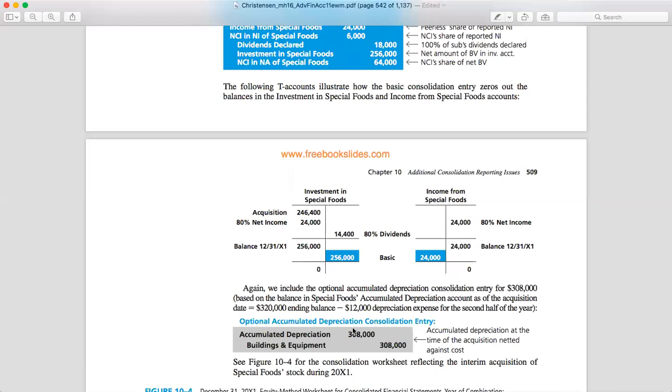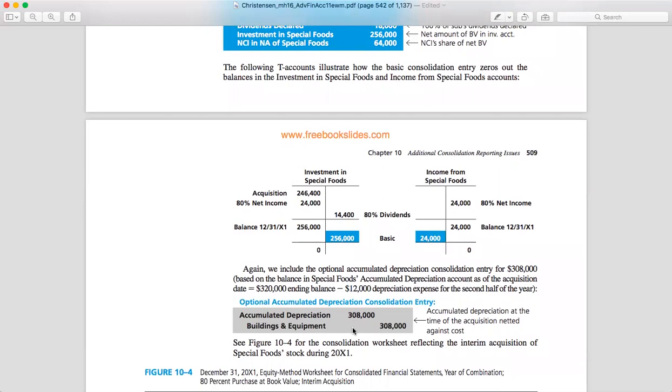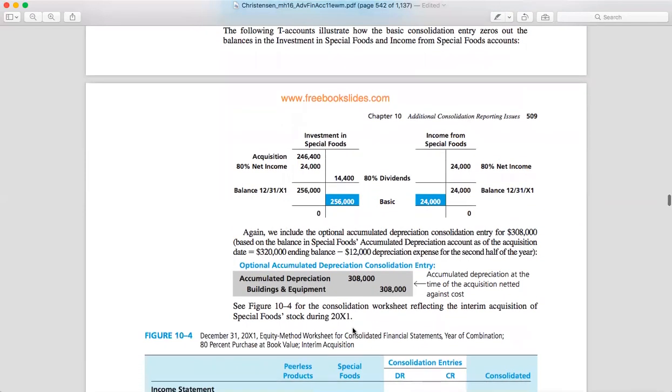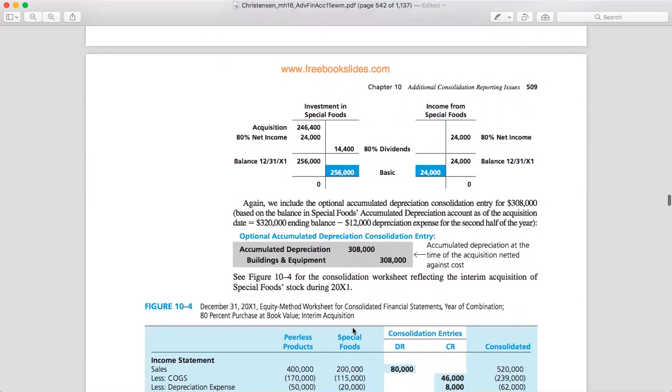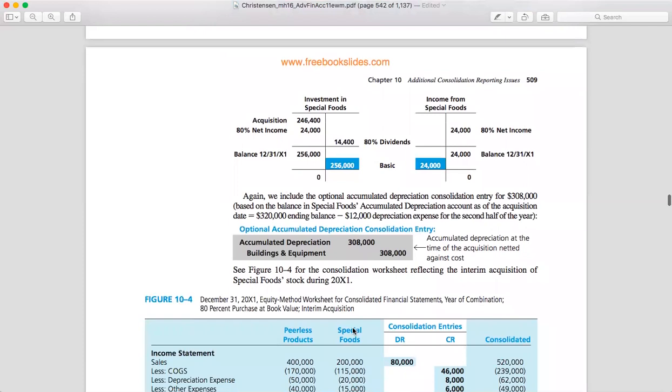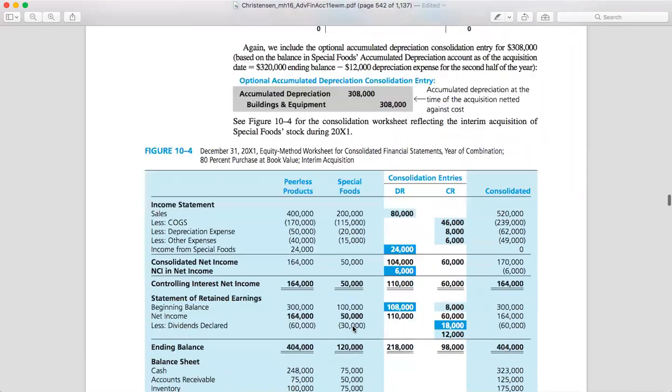To test it, you can do the T-account illustration, and it goes to the optional entry for the accumulated depreciation of the building, which is 308,000. Okay. So it comes from the ending balance of 320,000 minus 12,000 depreciation expense.